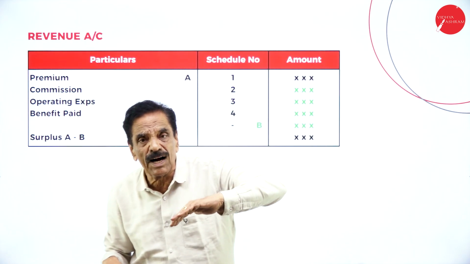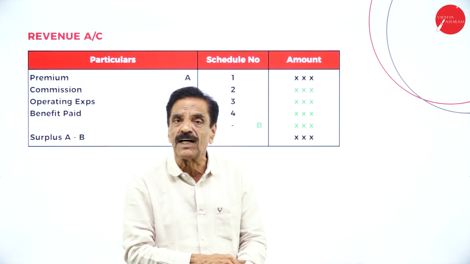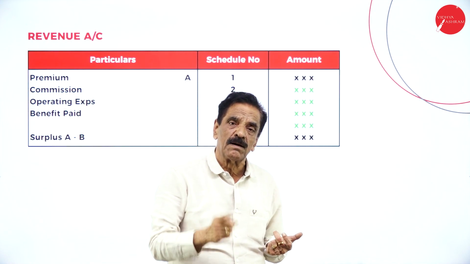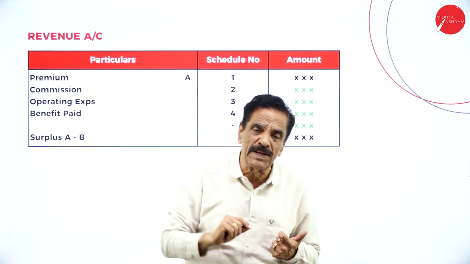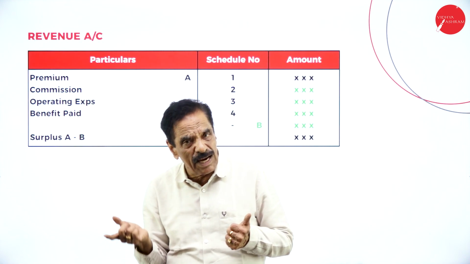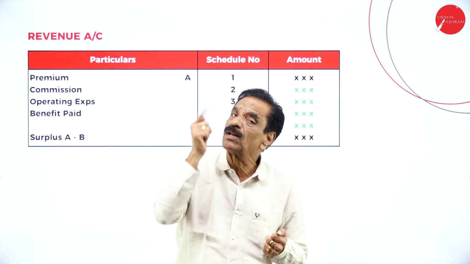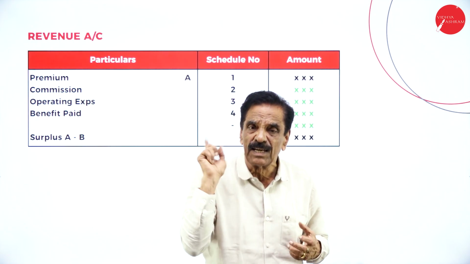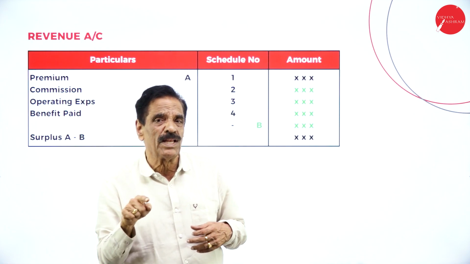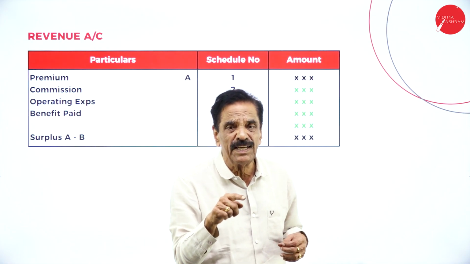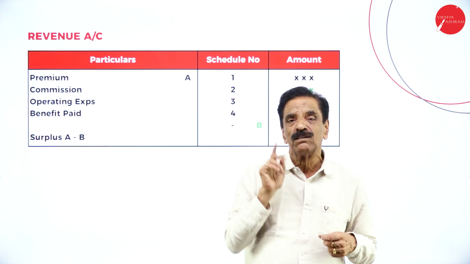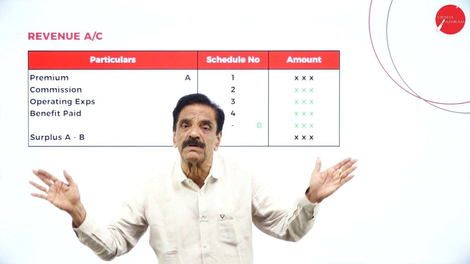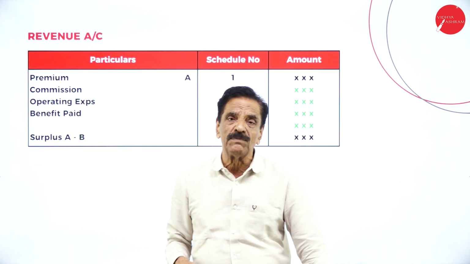Balance sheet schedules start. Share capital, schedule number 5. Reserve and surplus, schedule number 6. Borrowing, schedule number 7. Investment, schedule number 8. Loans, schedule number 9. Fixed asset, 10. Cash balance, 11. Current asset, 12. Current liabilities, 13. Provision, 14. Miscellaneous expenses and losses, 15. This is the format you have got.